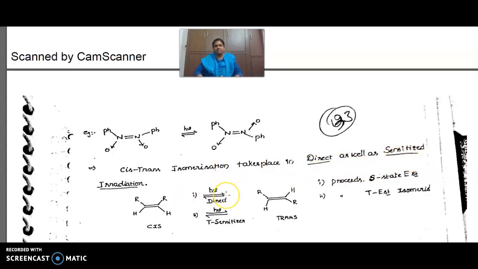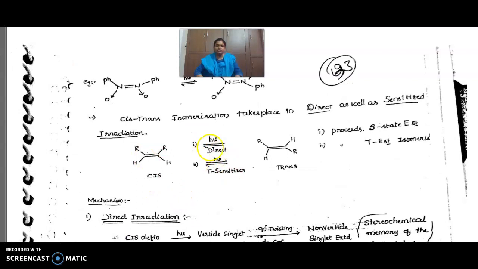Direct radiation involves the singlet excited state. If you use a sensitizer, it converts to the triplet excited state, and the reaction occurs. The reaction is the same, either by direct irradiation or by using sensitizers; it converts to the trans.